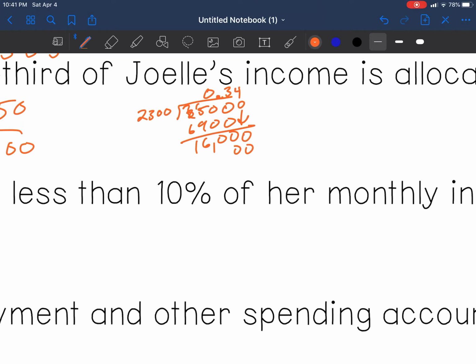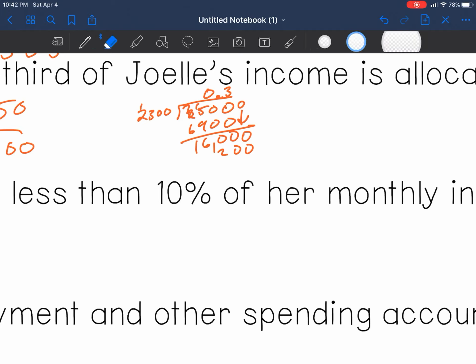4 times 3 is 12. Carry the 1, 4 times 2 is 8, 9. Nope, it's not going to be 4. It's going to be more than that. But knowing that it's going to be more than 4, let me find out what it is.